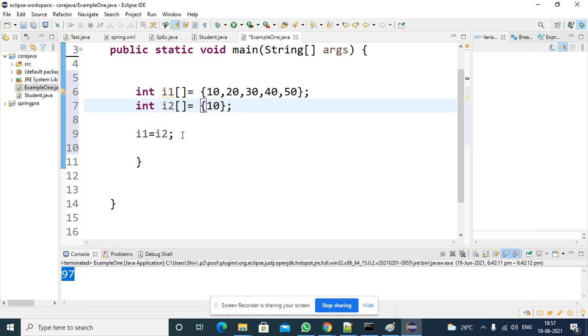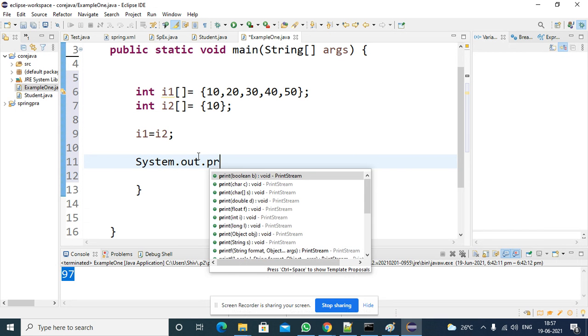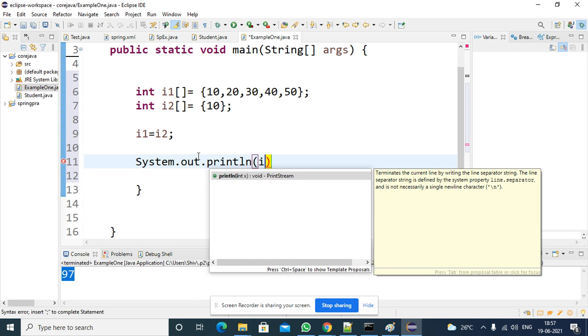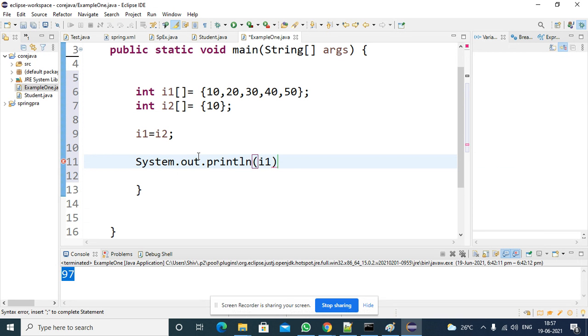If you print the I1 data, I1 dot 0 location, I will change the value to 100 here. In I1 case 10 is there, in I2 case 100 is there, first location.